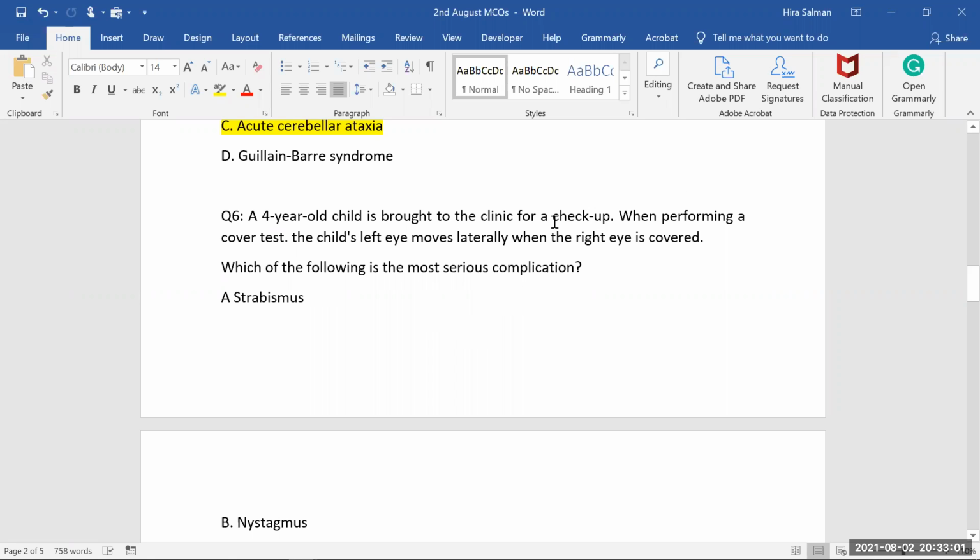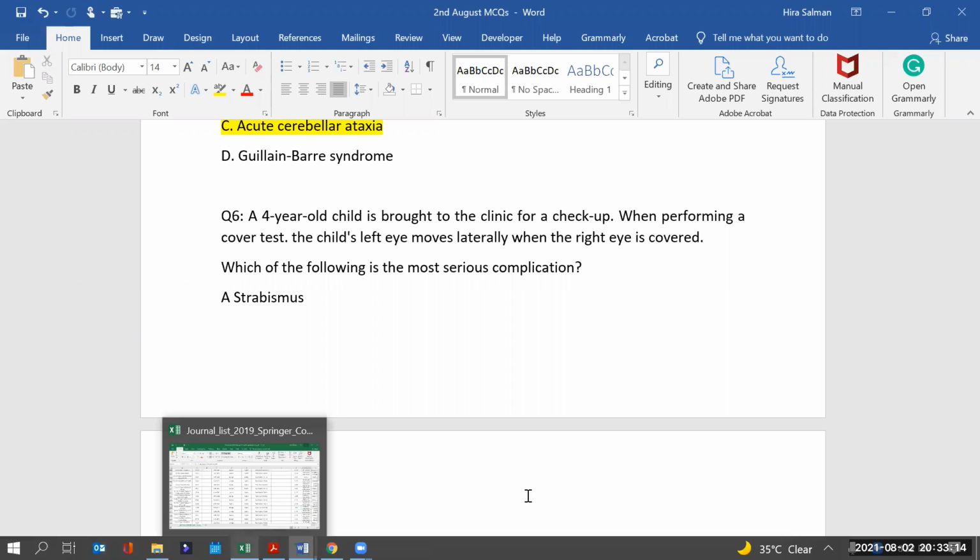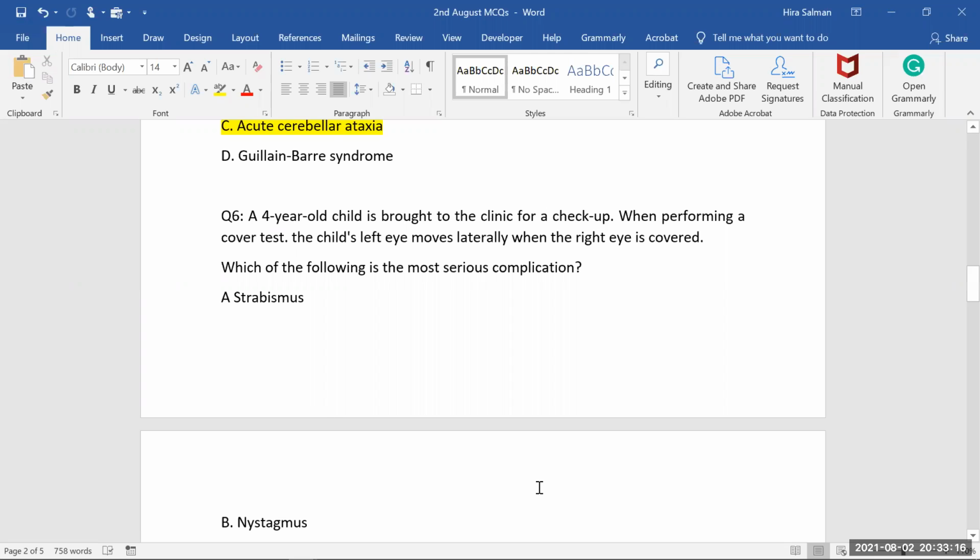Now, on the basis of symptoms, you have to decide on your diagnosis, right? That diagnosis you keep in your mind, and then you decide the complication of that diagnosis and see whether any such complication is listed in the answer choices. If there is, you choose that one. They are not asking you about the diagnosis. Whatever the diagnosis is, you now have to think about its complication. So the diagnosis here is clearly strabismus.